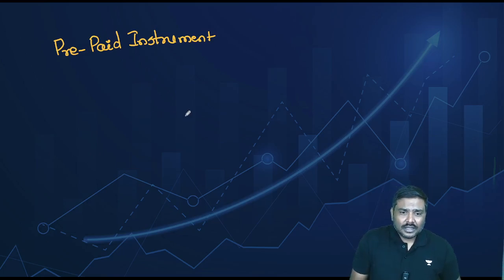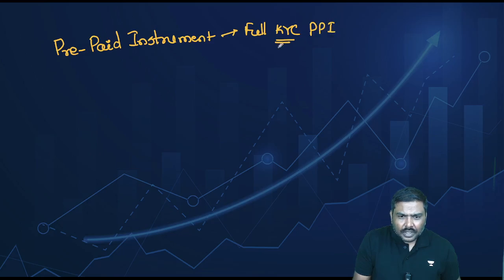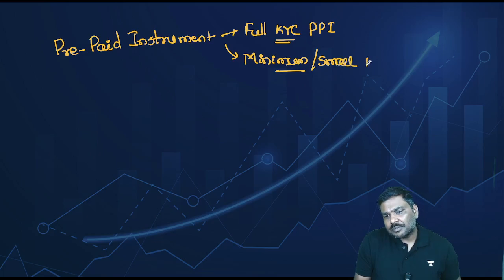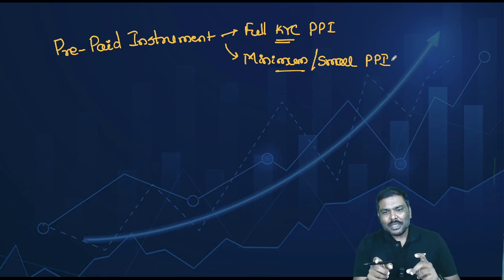One is the full KYC prepaid instrument. And the second one is basically referred to as the minimum or small PPI. Now, what is this full KYC PPI, minimum or small PPI?